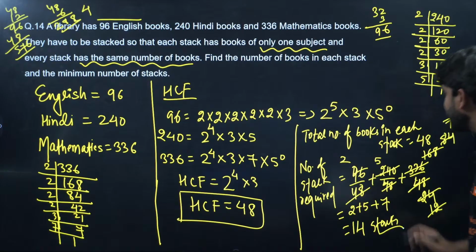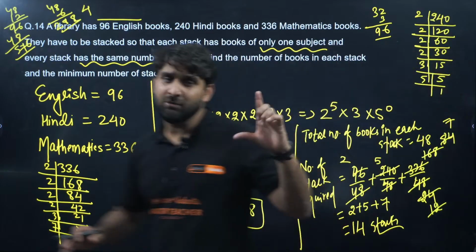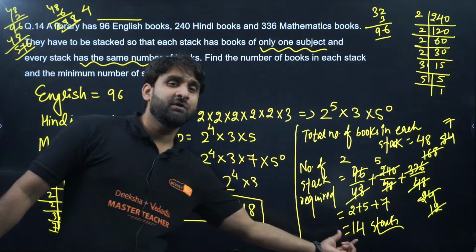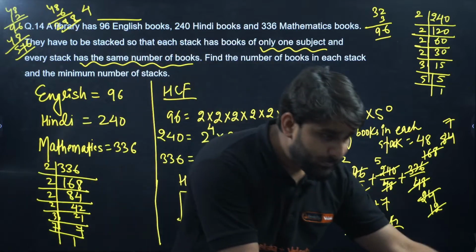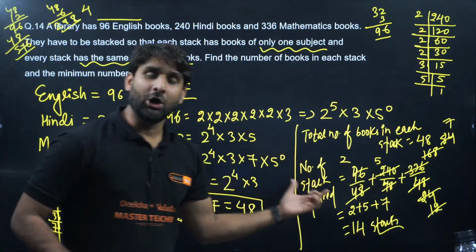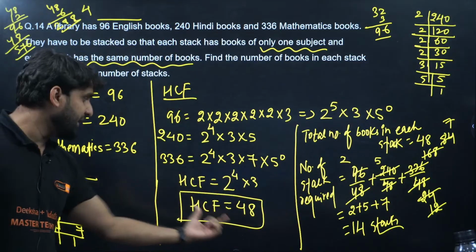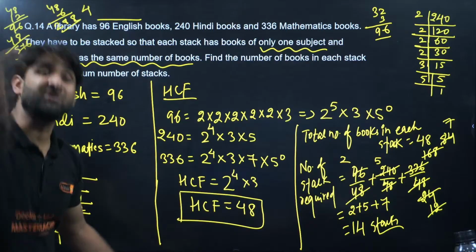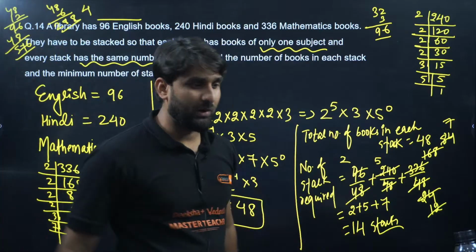So we have two answers. In each stack, 48 books will be there, and how many stacks we required? 14 stacks we required. Is it clear, everyone? How many books will be there in one stack? 48 books will be there. And how many stacks we required? 14 stacks will be required.